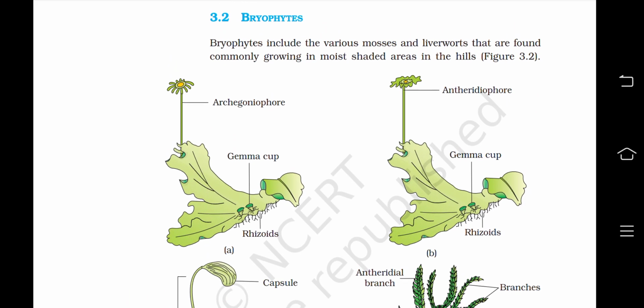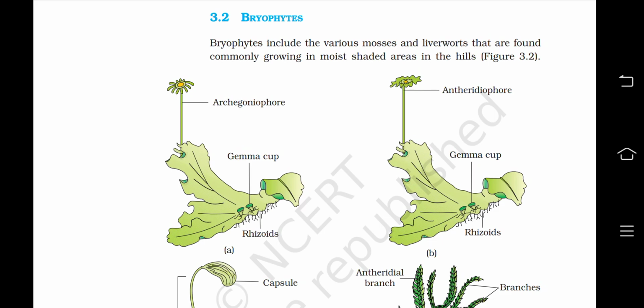First is A, which is a female thallus of Marchantia. There are gemma cups and rhizoids along with the archegoniophore, which differentiates it as a female thallus. And the B diagram is the male thallus of Marchantia, which consists of the antheridiophore.